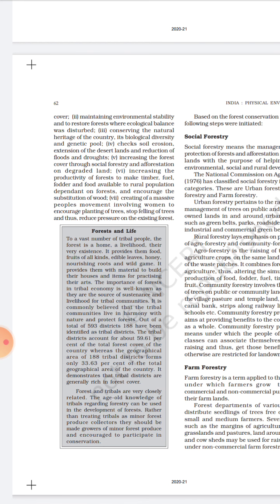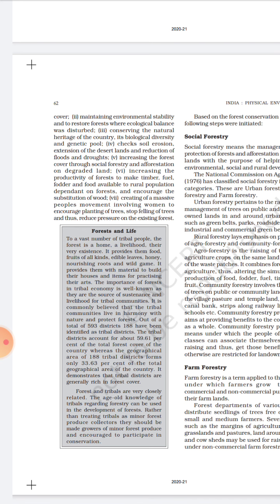Next is increasing the productivity of forests to make timber, fuel, fodder and food available to the rural population dependent on forests, and to encourage the substitution of wood. So as per the government's concept, on one hand they will help the local population increase the number of forests, and on the other hand they will also help them out with their basic needs which come from the forest.